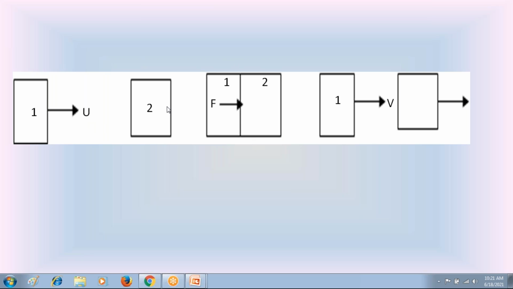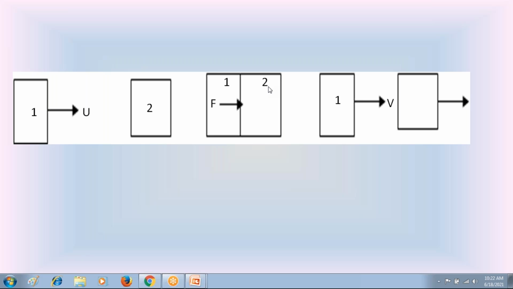In the diagram, the velocity u, the force F, and the velocity v are all in the same direction. So check this diagram carefully, please. The velocity is a vector quantity. The force is a vector quantity. Here, u is the velocity of the first body before impact, v is the velocity of the first body after the impact, and F is the force exerted by the first body on the second body.